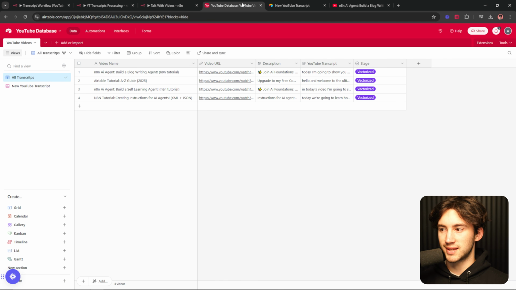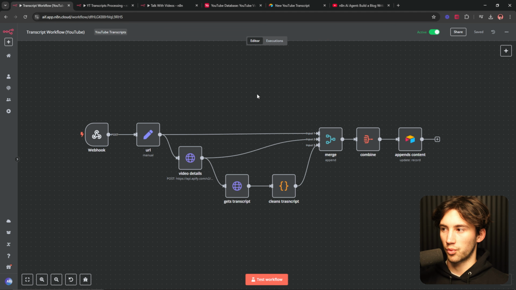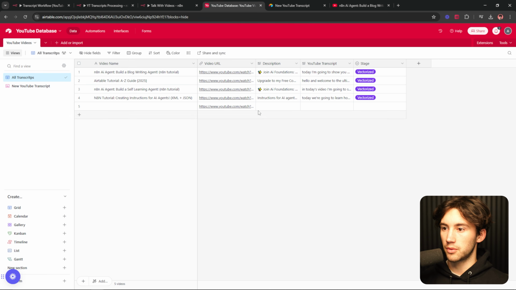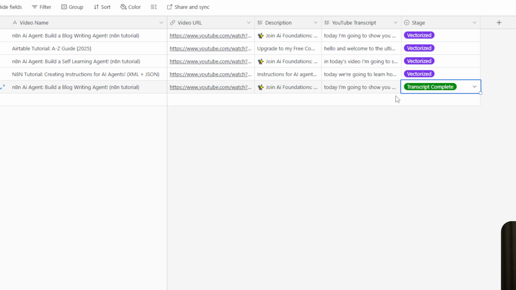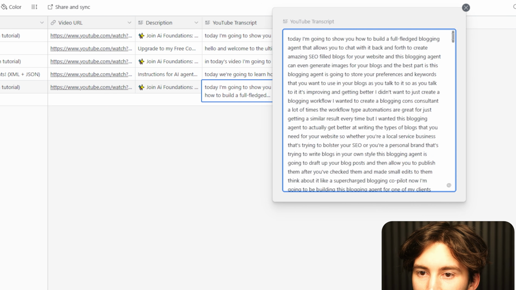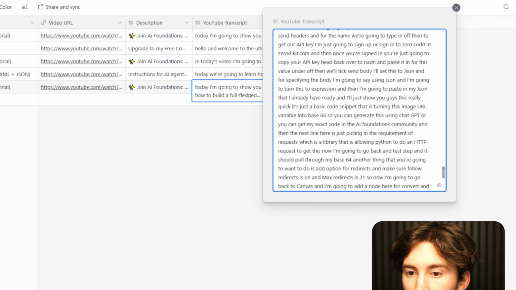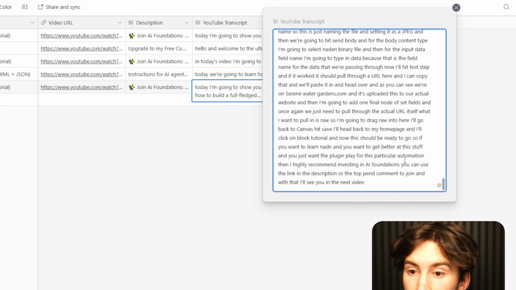And now within about 10 seconds, this automation is going to run in the background, this transcript workflow automation right here, and it's going to add that YouTube transcript to my database just like that, and it's going to label it as transcript complete. So now, in a matter of literally 10 seconds, I have that entire 40-minute transcript in here from his YouTube video.